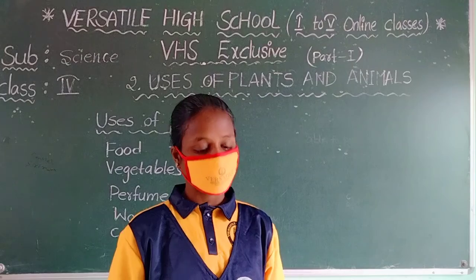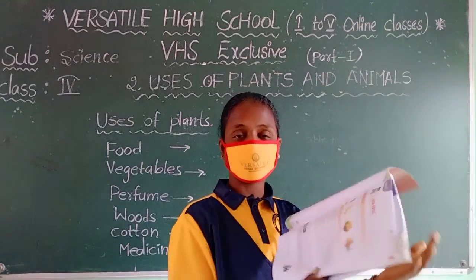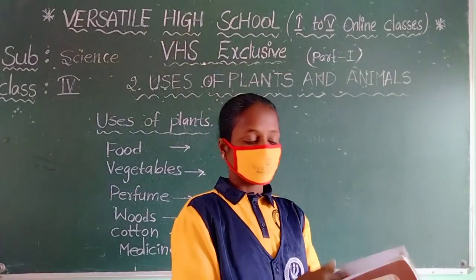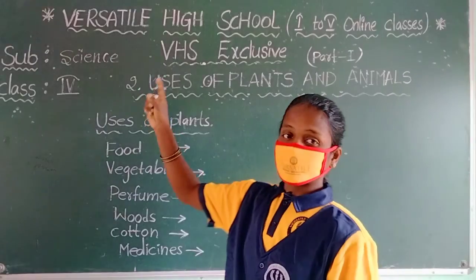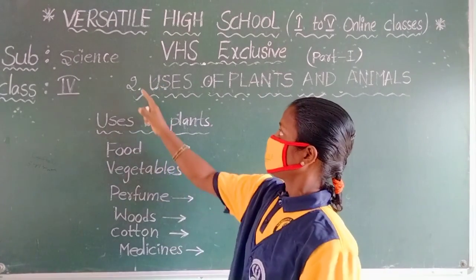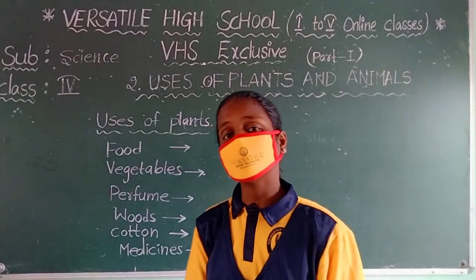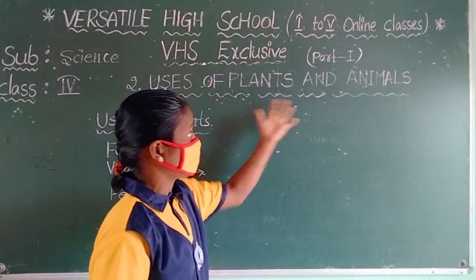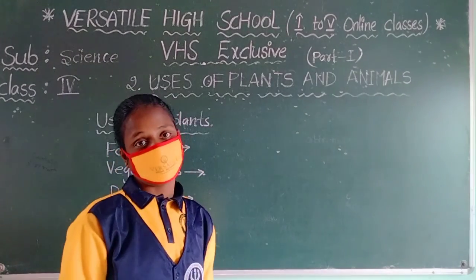Lesson. What is our first lesson name? First lesson name is Our Food. So now we are going to which lesson? Second lesson. Uses of plants and animals. What are the uses of plants and animals? Plants and animals of human beings.